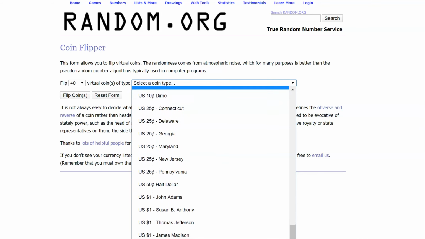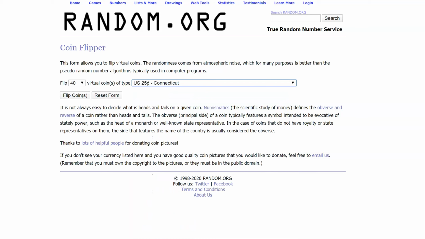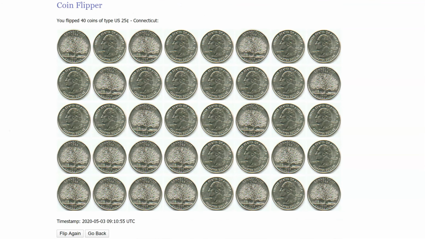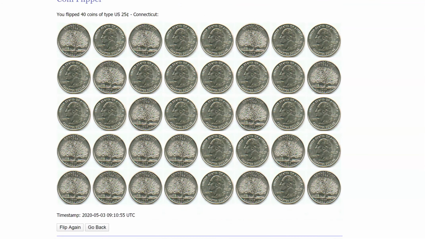Just because we're all familiar with quarters, I'll just flip 40 quarters. Press flip coin. And now what I want to do is count up all the heads.